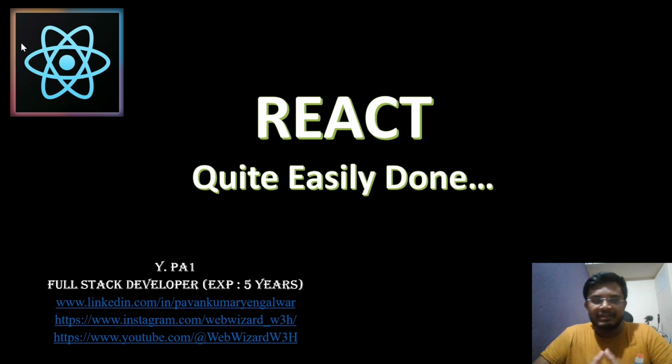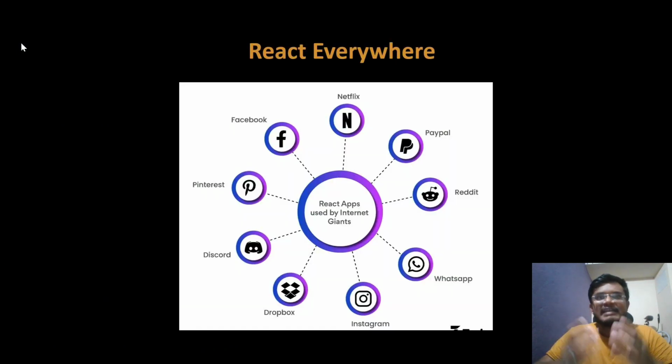Before going to the registration procedure, let me tell you why React is so popular. Just have a look at this. React is everywhere. You might know all of these apps: Facebook, WhatsApp, or Instagram. There are millions of users using these apps, and it is no wonder that these apps are running all the time. They will not be down, or will be down only a few times. It is so fast, and even with millions of users, these apps react very fast.